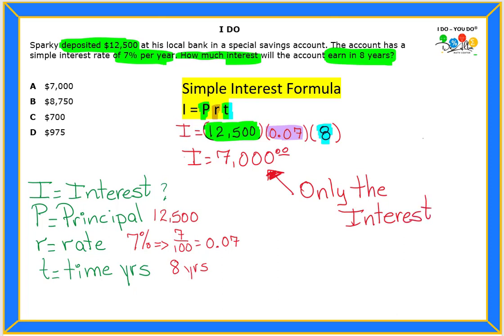So I know what you're thinking. Do you mean that the bank is going to give me free money? Yes, the bank will give you money if you leave some money with them for a couple of years. Okay, so my answer for this is letter A, 7,000, because the question was asking me just how much interest I was going to earn in there, right?